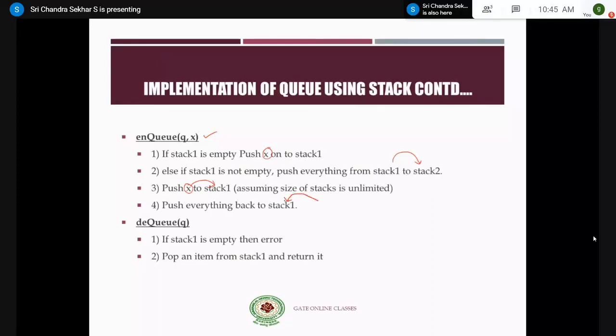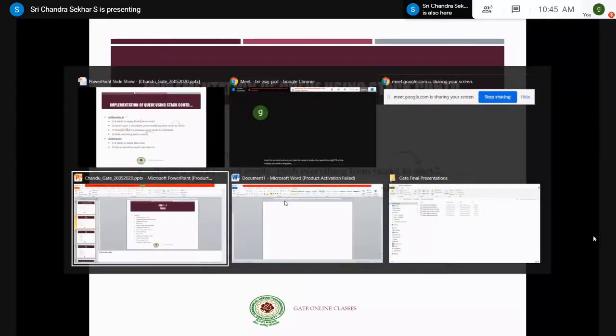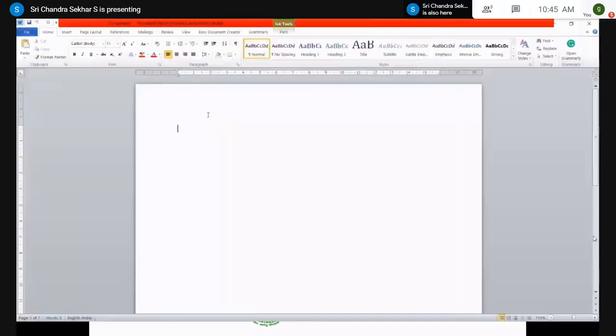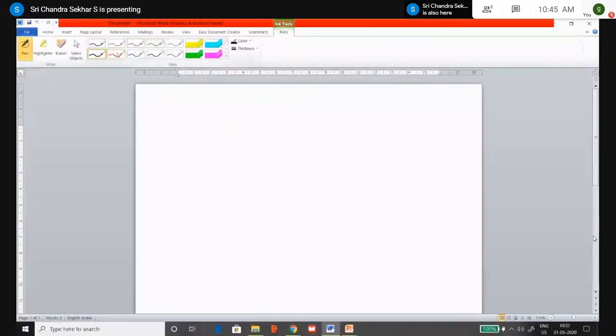Let me explain this with a diagram so that you can understand it clearly. Let me take a queue, represented as capital letter Q, as discussed in the earlier slides. Let the size of this Q be 0, 1, 2, 3, 4, 5, 6, right?